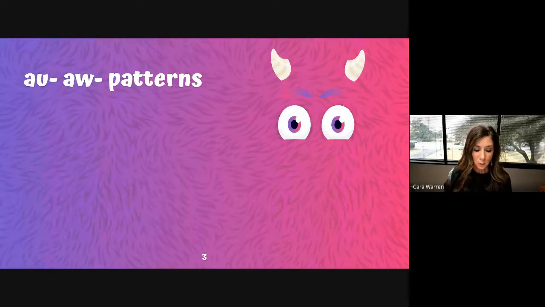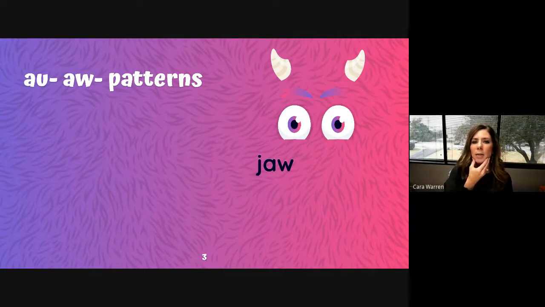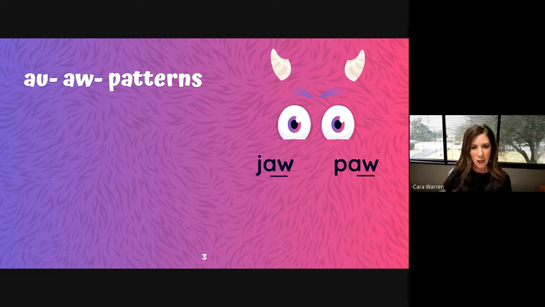Let's look at some more words with A-U and A-W. Jaw, like this part of my mouth right here, the jaw, has A-W for aw. Paw, like a dog, his single paw. Because.